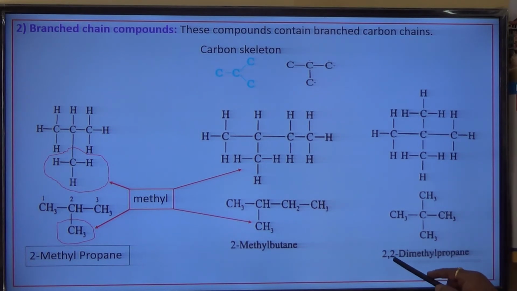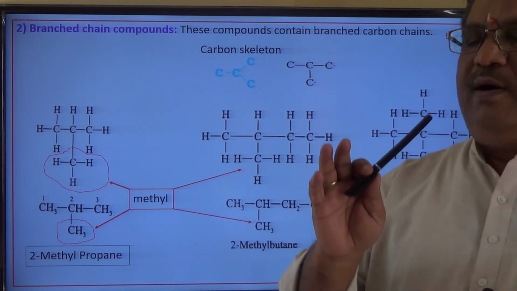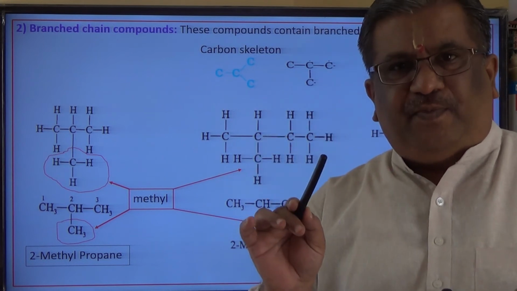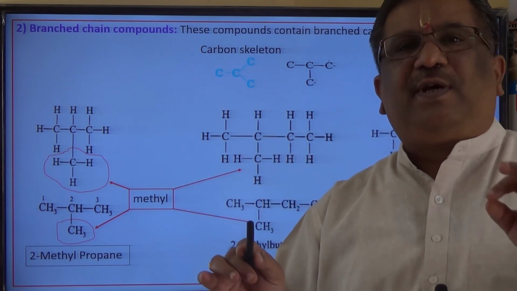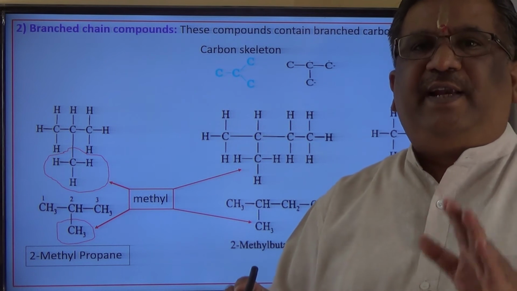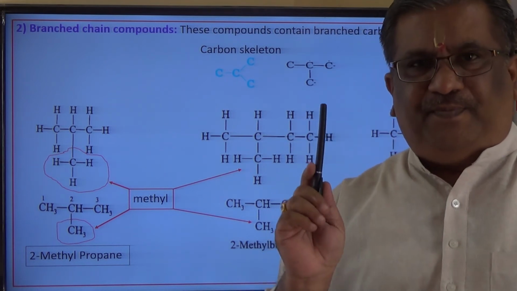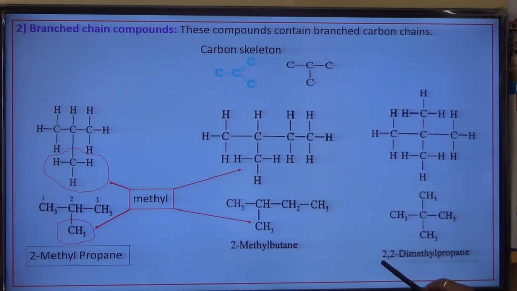Why is this 2,2? The numbers which we write, 1, 2, 3, 4, are the locants. Locants need to be separated by a comma. Remember, why am I writing 2 two times here? Because it is dimethyl. There are 2 methyl groups and both the methyls are attached to the second carbon atom, is what I can conclude from this nomenclature.